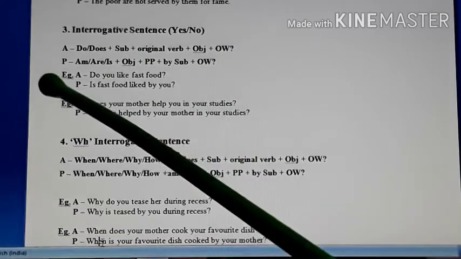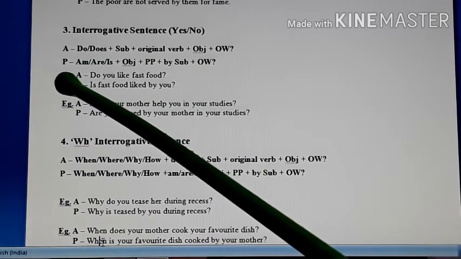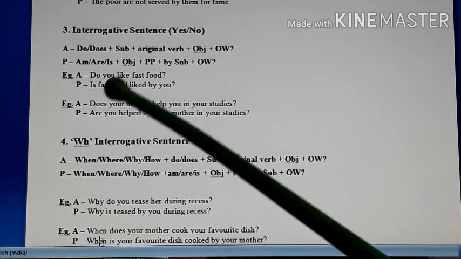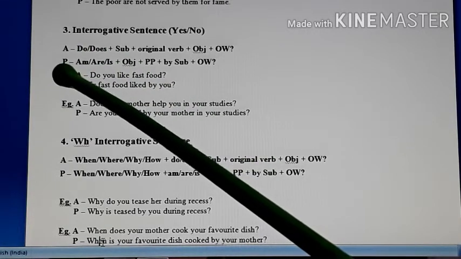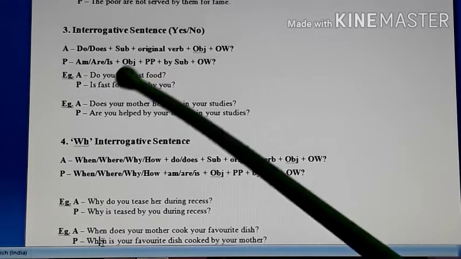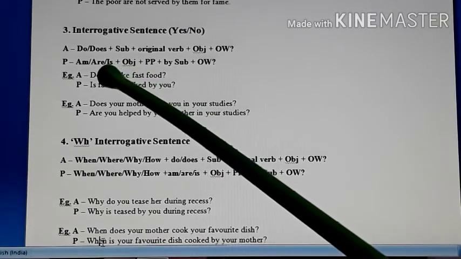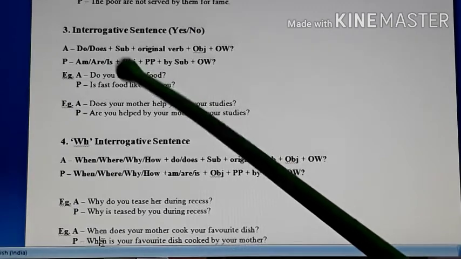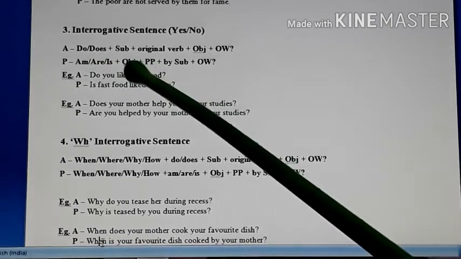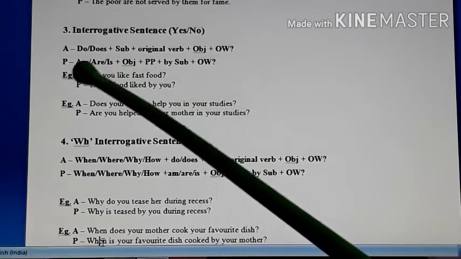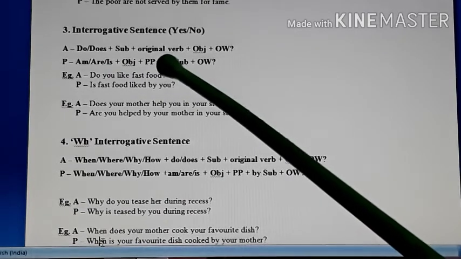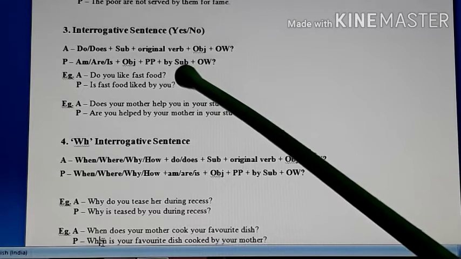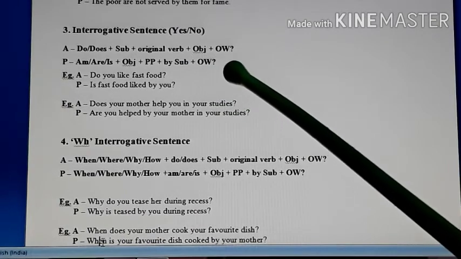Now in passive, what will happen? We don't know what the object is. So according to the object, you will have to use to be's form, that is am, are, or is. If object is singular, you use is. If object is I, then we can use am. If object is plural, then we can use are. So am, are, or is plus object plus pp. Pp means third form of the original verb. Then by subject, and then you have other words and question mark.